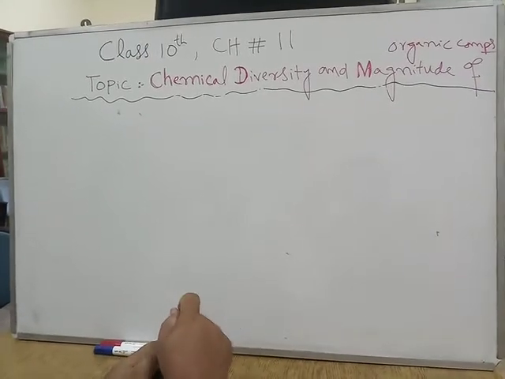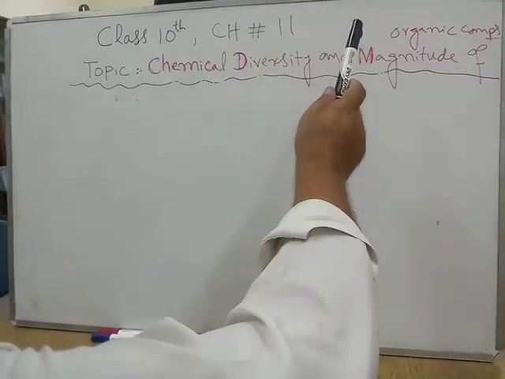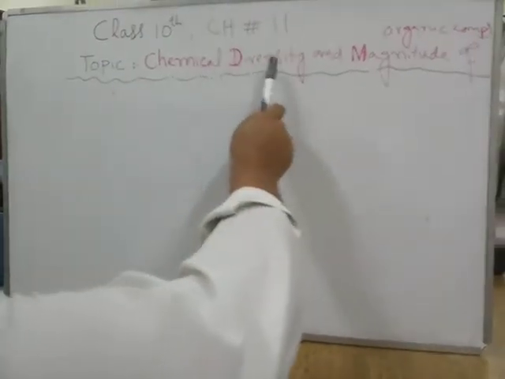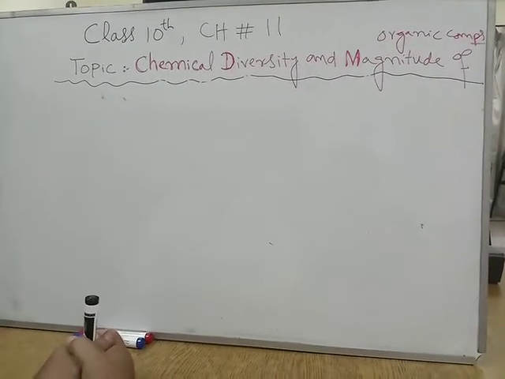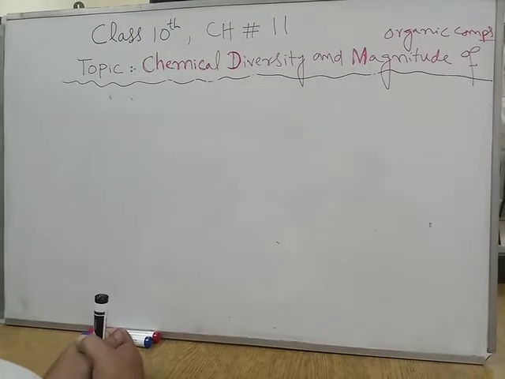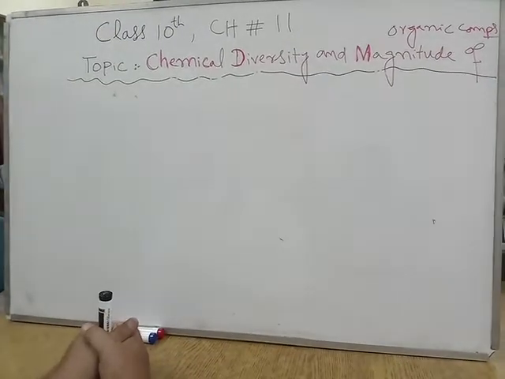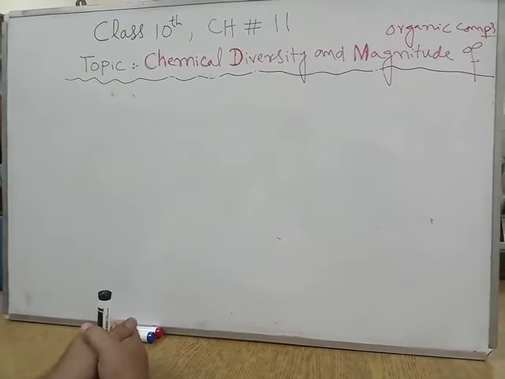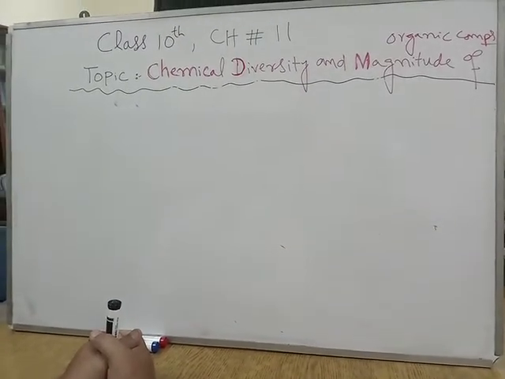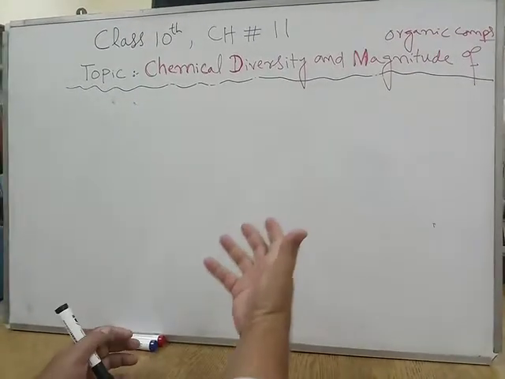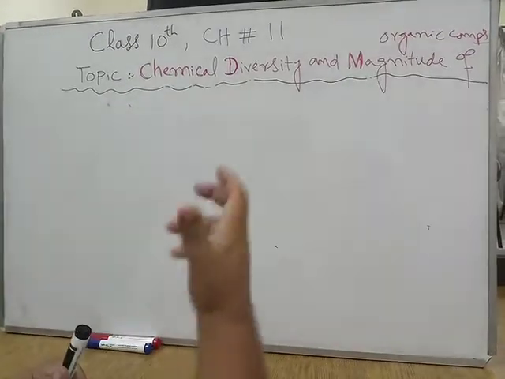Today we are going to discuss class 10th, chapter number 11, organic chemistry, and the topic is chemical diversity and magnitude of organic compounds. So in this topic we will study the reason why organic compounds are so huge in number. Millions of organic compounds have been discovered, prepared and isolated from plants and animals. So why are they so great in number? Chemical diversity means they are diverse, they are large, they have a lot of varieties. So this is the main reason.